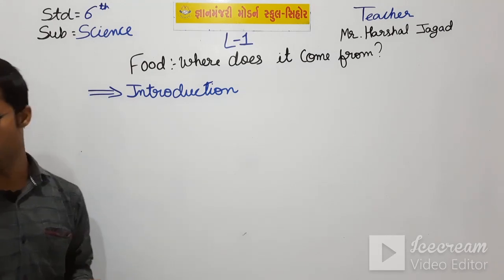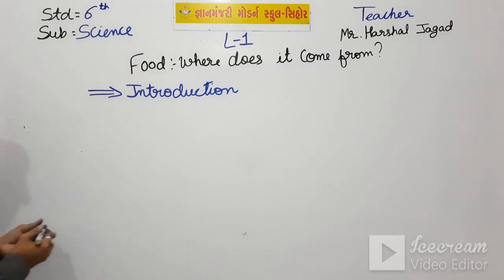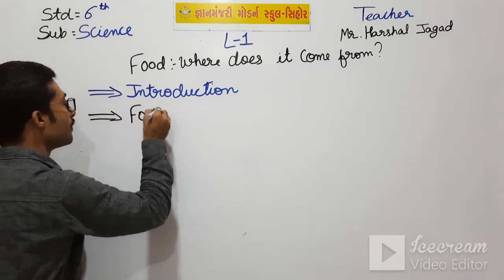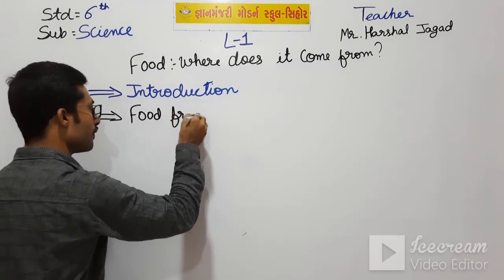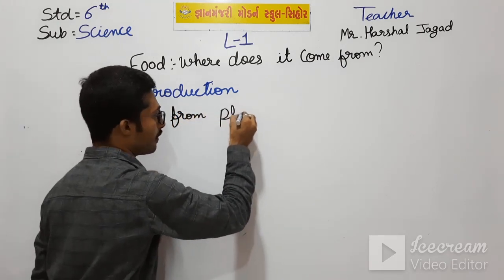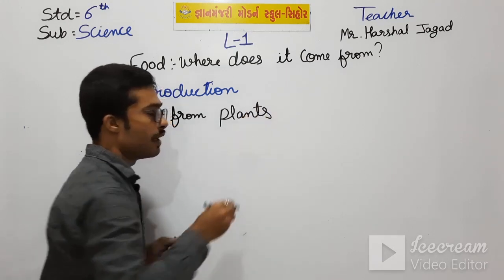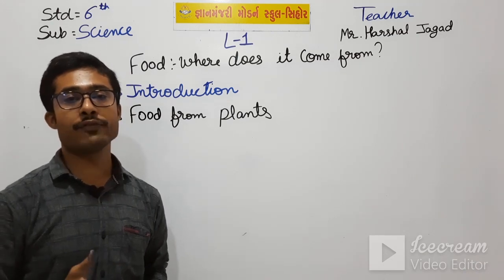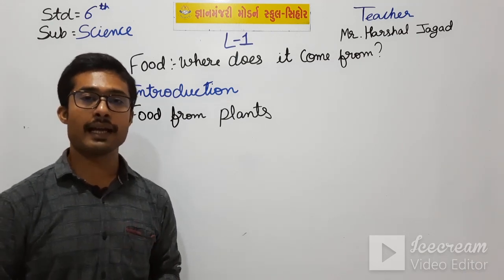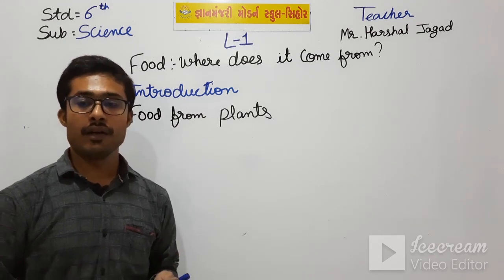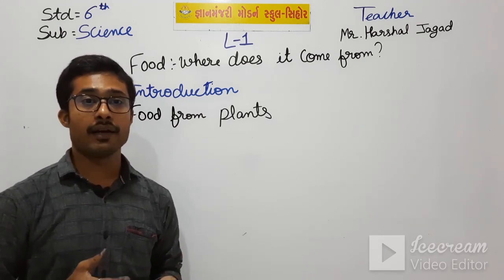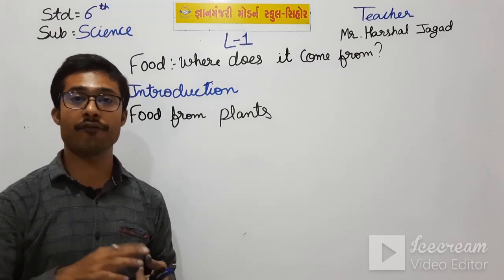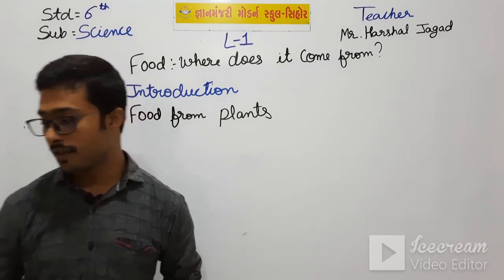Okay, next was the food from the plants. So in the food from the plants, means the food which we get from the plants, like all the vegetables and fruits, there are different parts of the plants from which we get different food, that also we have seen.